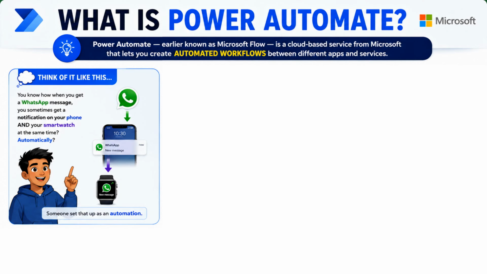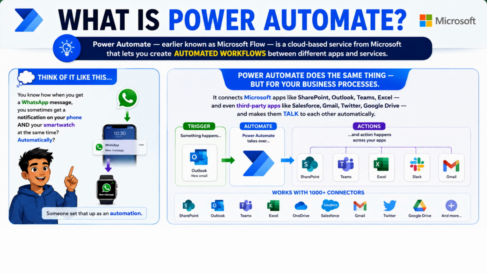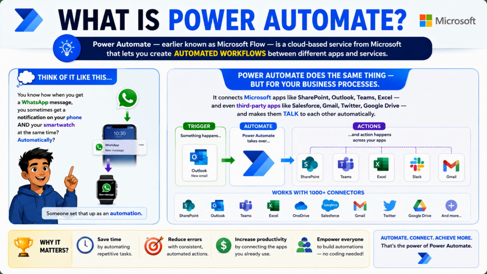Think of it like this. You know how when you get a WhatsApp message, you sometimes get a notification on your phone and your smartwatch at the same time, automatically. Someone set that up as an automation. Power Automate does the same thing, but for your business process. It connects Microsoft apps like SharePoint, Outlook, Teams, Excel, and even third-party apps like Salesforce, Gmail, Twitter, Google Drive, and makes them talk to each other automatically. So instead of you doing your task manually, Power Automate does it for you.